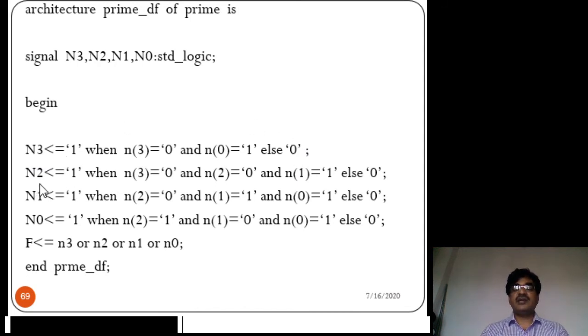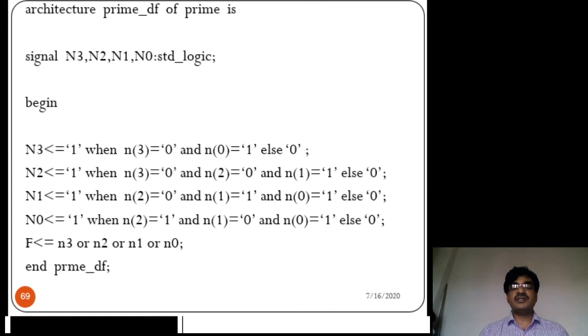Similarly, for n2 this is the condition, for n1 this is the condition, for n0 this is the condition or statement, with the else statement. After calculating all these n3, n2, n1 and n0, the final value is f <= n3 or n2 or n1 or n0. That means an OR logical operation is done between all these signals.